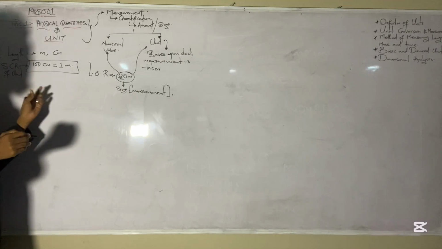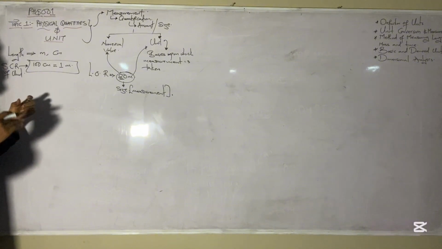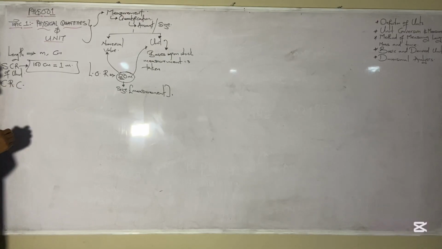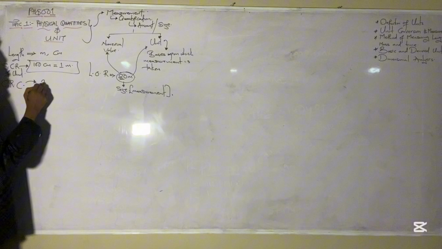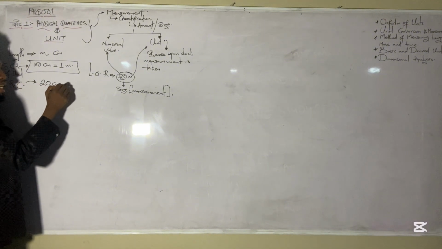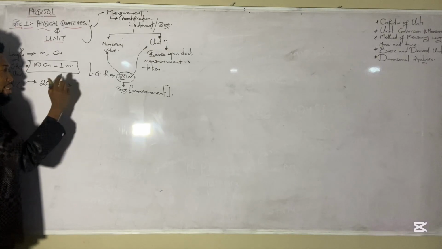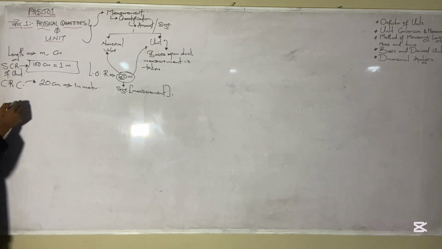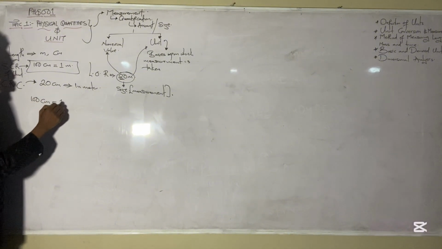So before you convert, you must be able to state the SCR of the unit that you are converting before you bring out your converting relationship of consideration. For instance, we were told that we should convert or express 20 centimeters in meters. What do you do? You have to first state the SCR, which is 100 centimeters represents 1 meter.